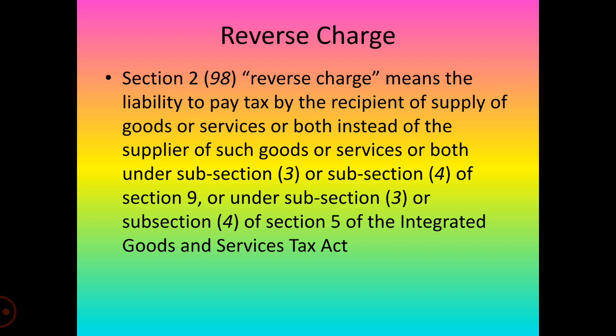As per subsection 4 of section 9, the government may, on the recommendation of the GST Council, by notification, specify a class of registered persons who shall, in respect of supply of a specified category of goods or services or both received from an unregistered supplier, pay the tax on the reverse charge basis as the recipient of such goods or services or both, and all the provisions of the Central Goods and Service Tax Act shall apply to the recipient as if he is the person who is liable to pay the tax in relation to such supply of goods or services or both.